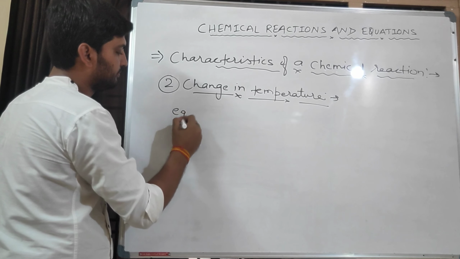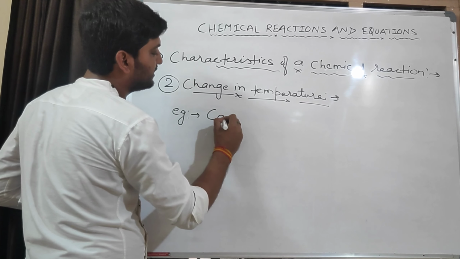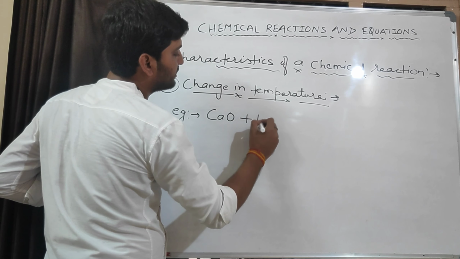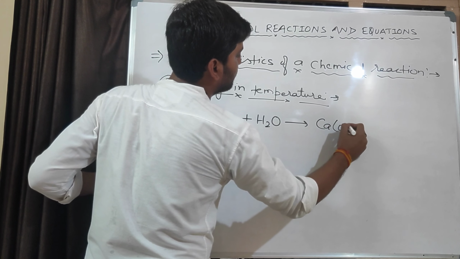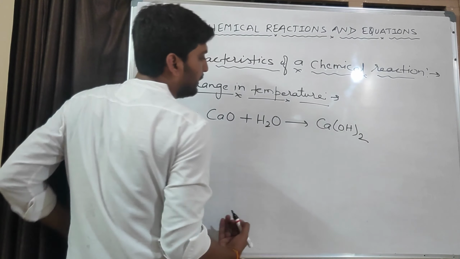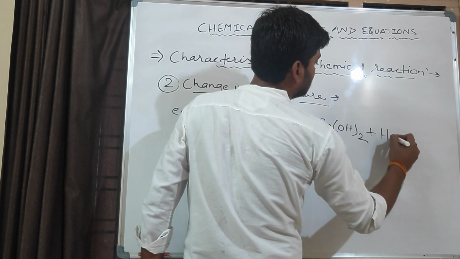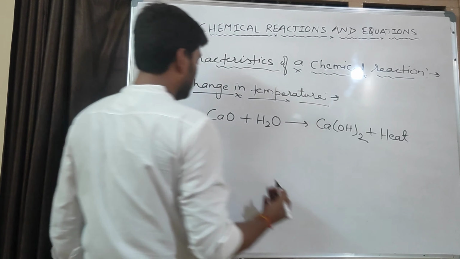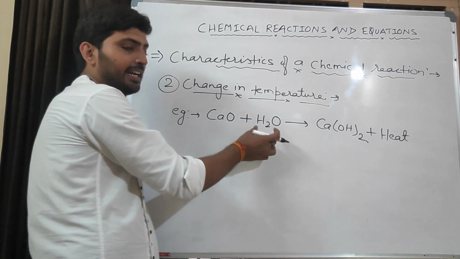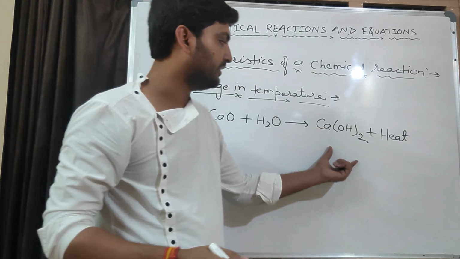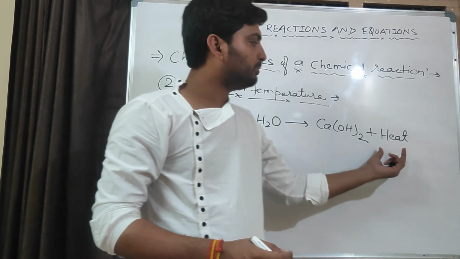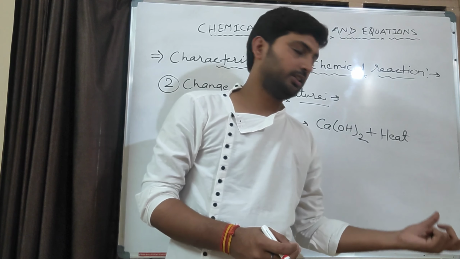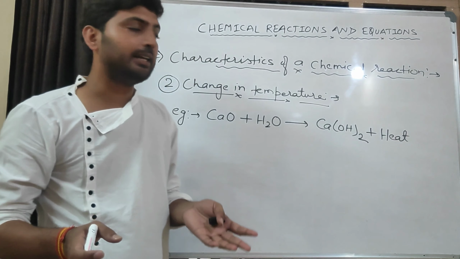Example: when calcium oxide reacts with water to form calcium hydroxide plus heat. When calcium oxide reacts with water, it forms calcium hydroxide and heat is evolved. The bottom of the beaker becomes hot. It means there is a change in temperature.